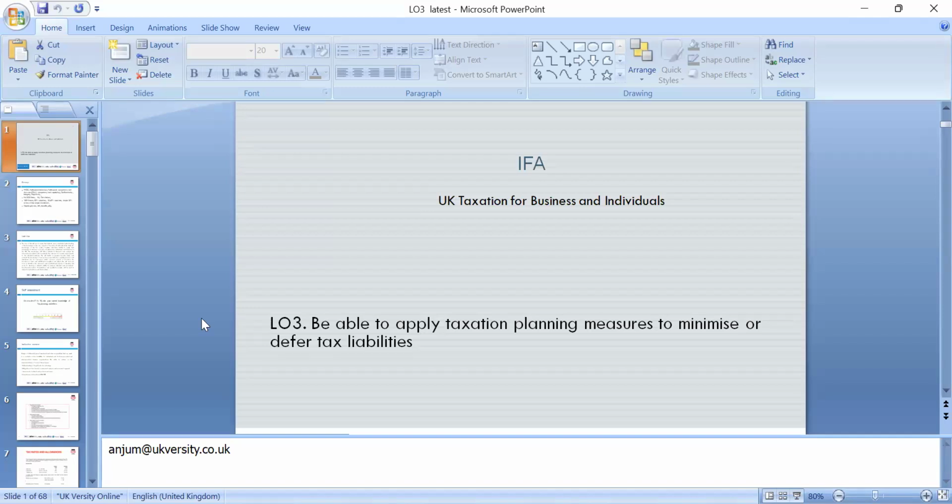Today's lesson will go through LO3, which is to be able to apply taxation planning to minimize or defer the tax liability. That's the key, which we'll go through.